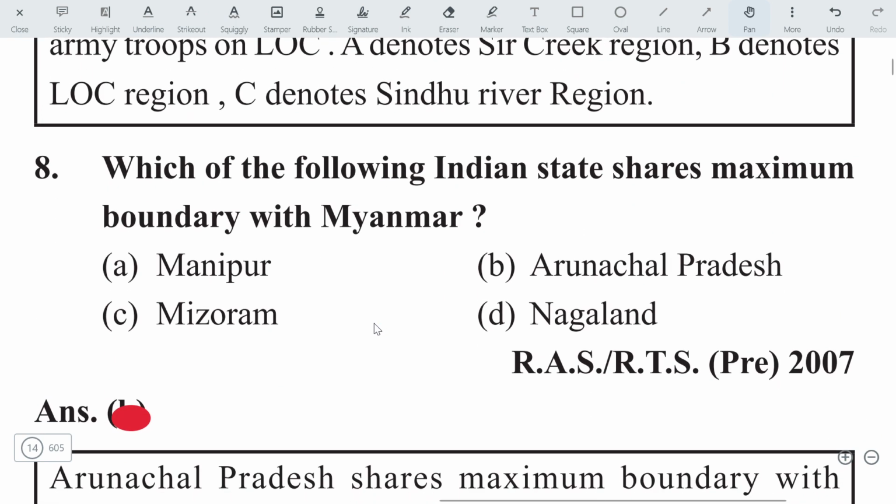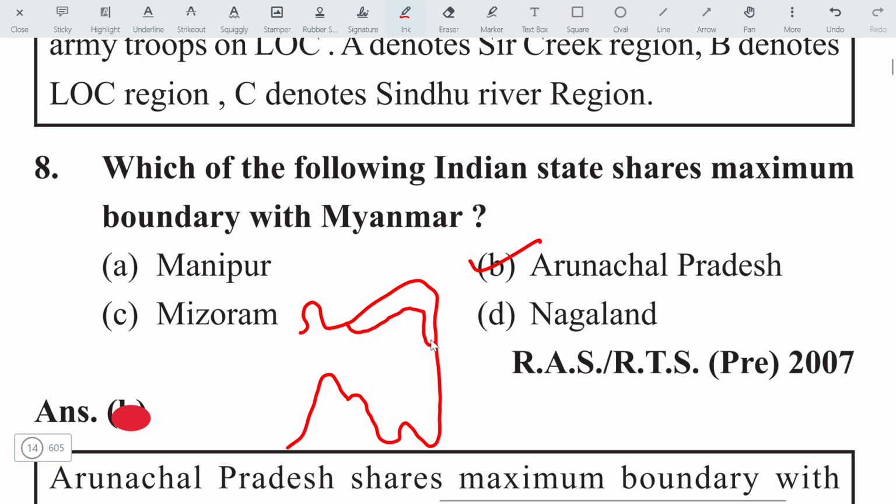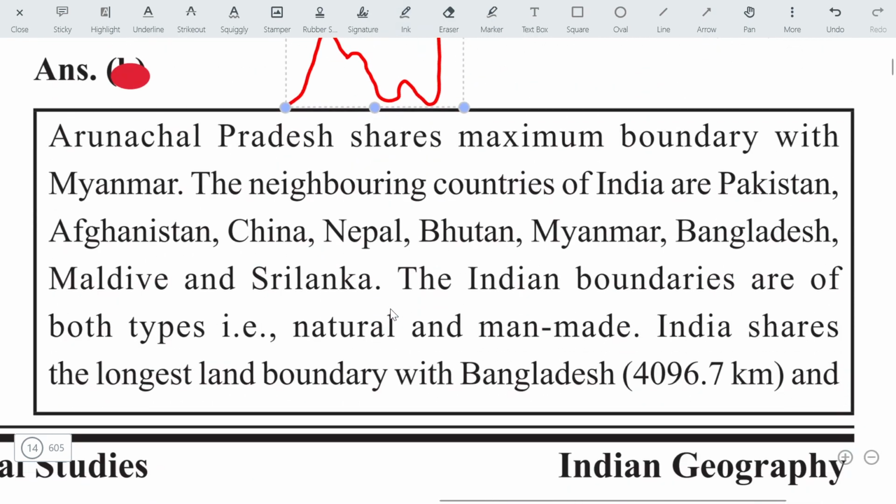Which of the following Indian states shares maximum boundary with Myanmar? Definitely it is Arunachal Pradesh. If you see the map very closely, you can observe Arunachal Pradesh here. This is Sikkim. Arunachal Pradesh is located from here to here. The maximum boundary shared with Myanmar is this one, and it is Arunachal Pradesh. Let's move on to the next question.